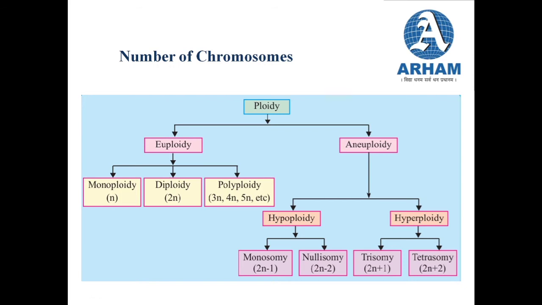Now, the next term, just opposite to euploidy, is known as aneuploidy. Now let us see what aneuploidy is.